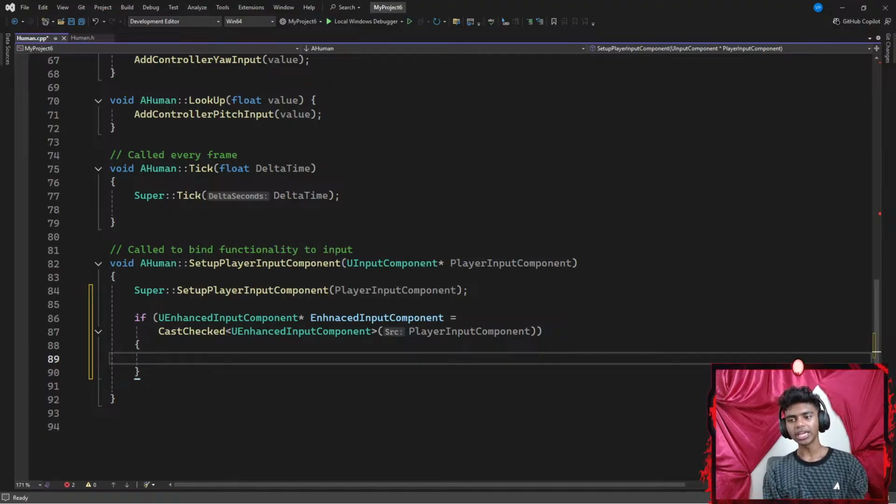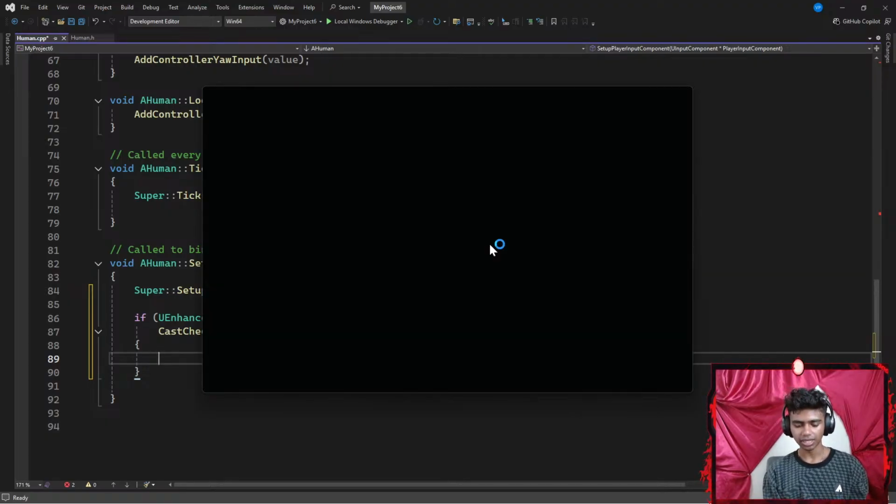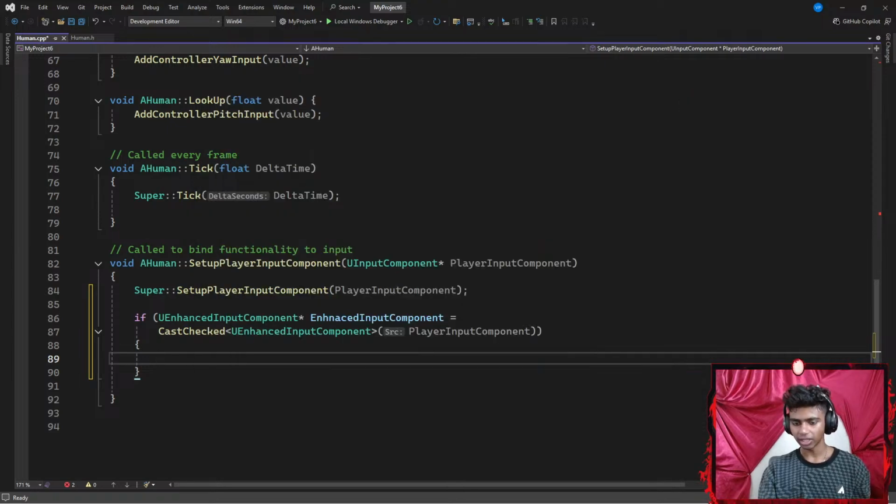Once I'm done with that, I'm going to add a pair of curly braces, and now inside my if statement, I'm going to do something. Let's go with an if statement that checks something. Am I going to check if my enhanced input component is... maybe I don't check anything here. Instead, I go with something like if. Okay, if that is true, I'm going to point to my enhanced input component.